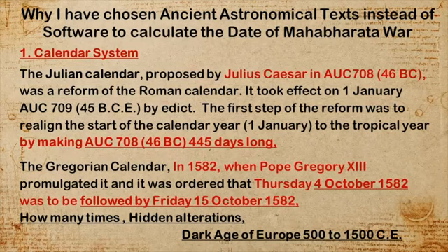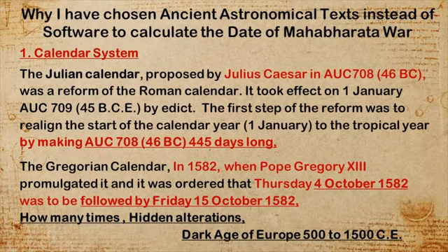Instead, I adopted the calculations based on astronomical texts. It is a very cumbersome procedure because it is all trigonometric calculations. You should understand the Sanskrit and the explanation of the mathematics, and then apply it to derive the graha positions and the lunar and solar eclipses. So it is not an easy job. It is time consuming, a very hard job. Instead of spending 5 to 10 minutes on a computer using software, why should I spend months together to derive the date of Mahabharata? That I have to explain.